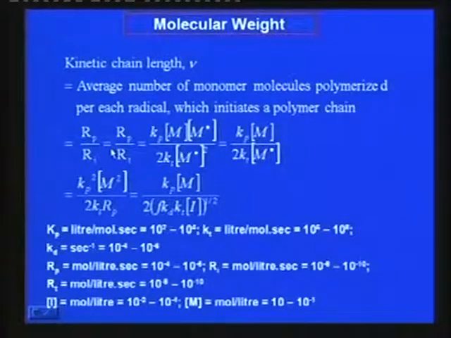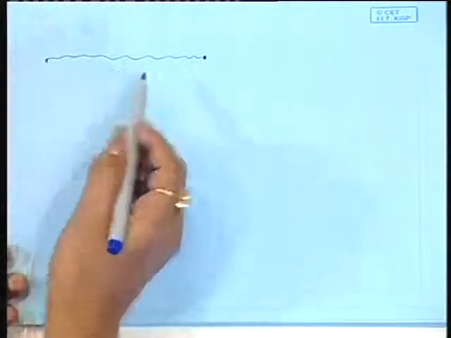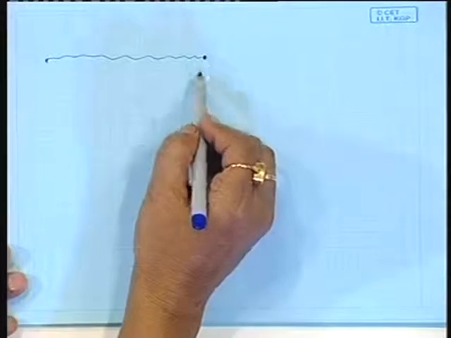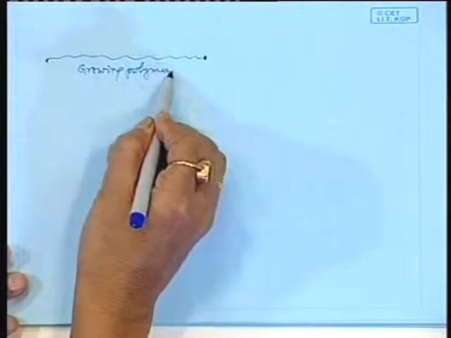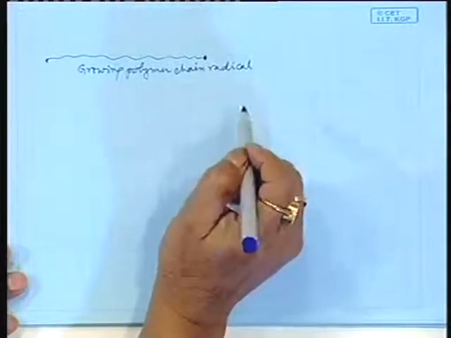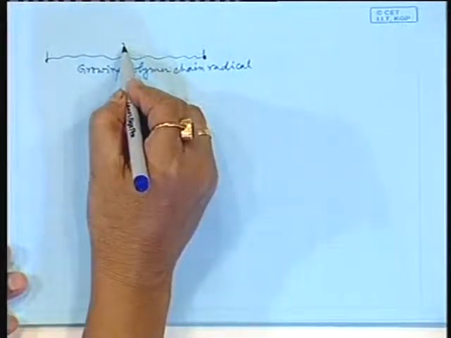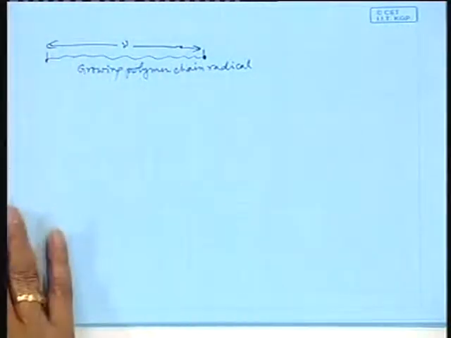That means, a polymer chain is growing, it has initiated over here and it is growing, and at its end it bears a free radical activity. So, this is a growing polymer chain radical. The length of this polymer chain from here to here is known as the kinetic chain length, prior to termination.